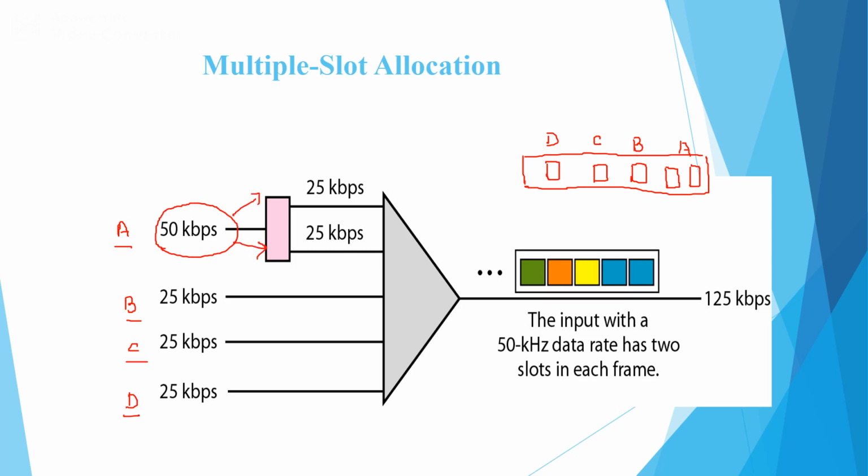So the input with the 50 kilobits per second data rate has 2 slots in each frame. The final output data rate is equal to 125 kilobits per second.